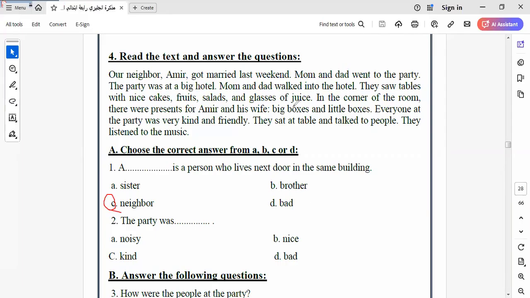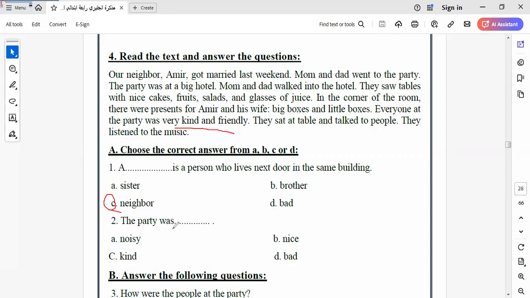Let's know it here from this. Talk about the party. It will be what? It will be here. Kind. Here it's kind and friendly. So everyone at the party would be kind.